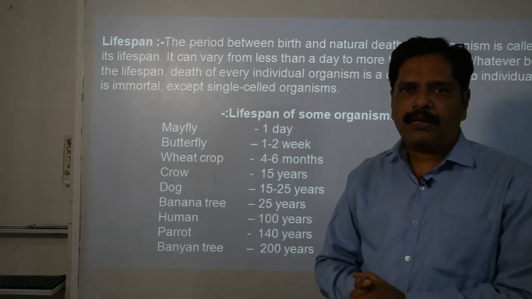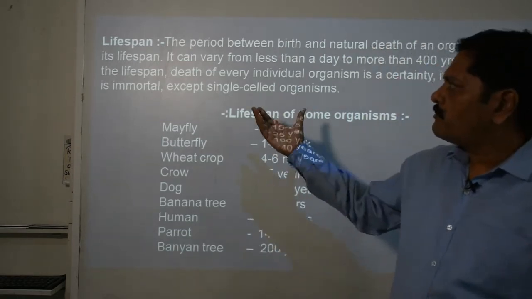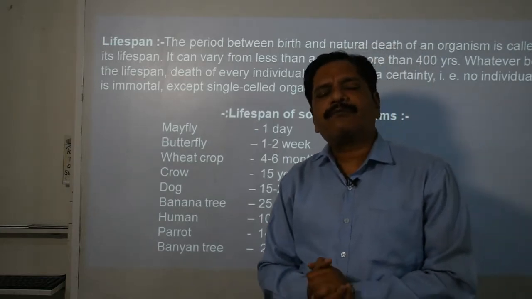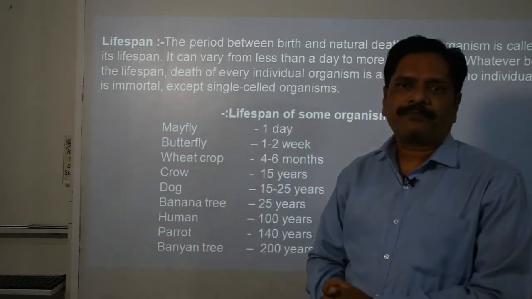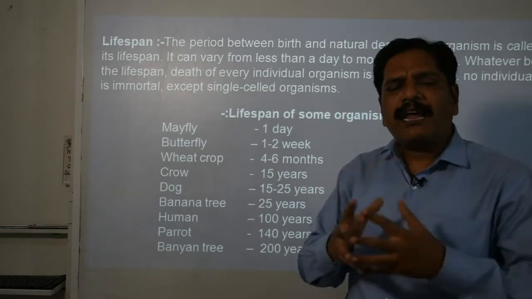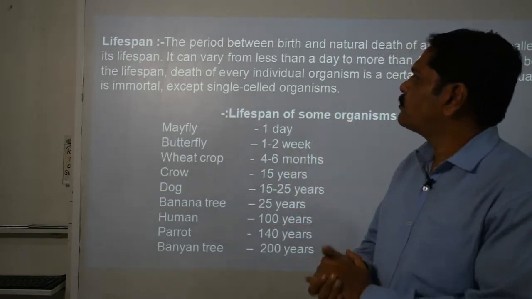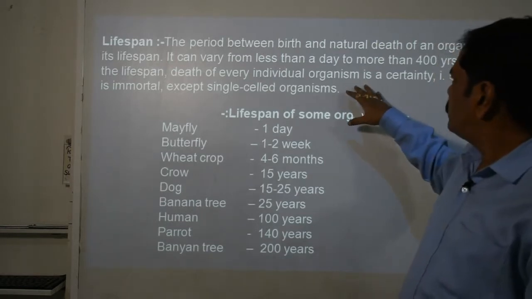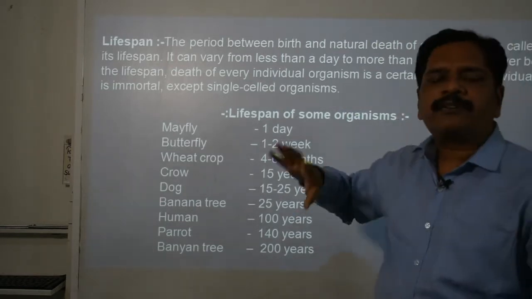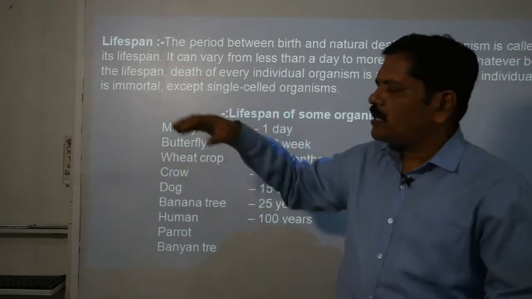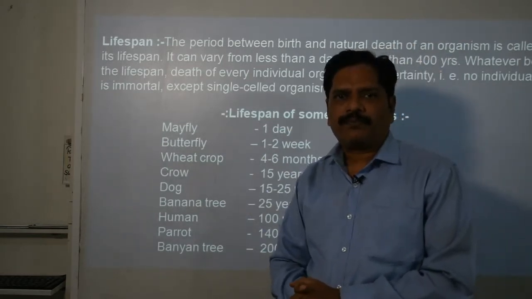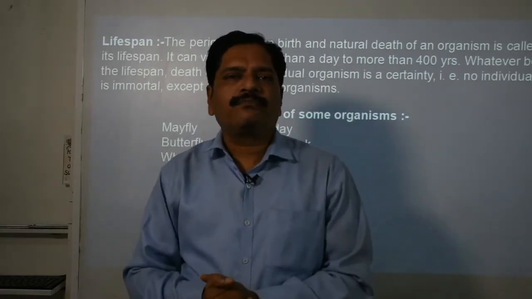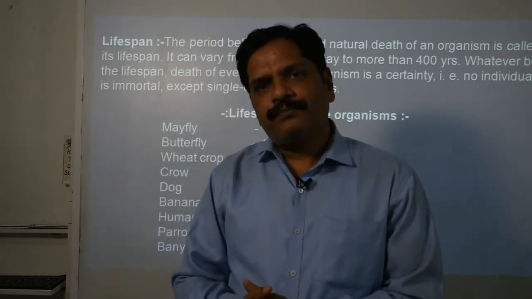Someone lives for a very short period and someone lives for hundreds of years. Lifespan depends on genetic constitution, but it is compulsory that an organism who took birth has to die. No one is immortal in nature.